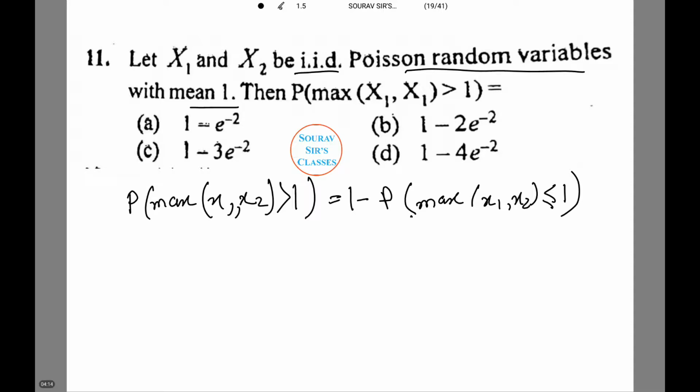P(max(X1, X2) greater than 1) is equal to 1 minus P(max(X1, X2) less than or equal to 1).